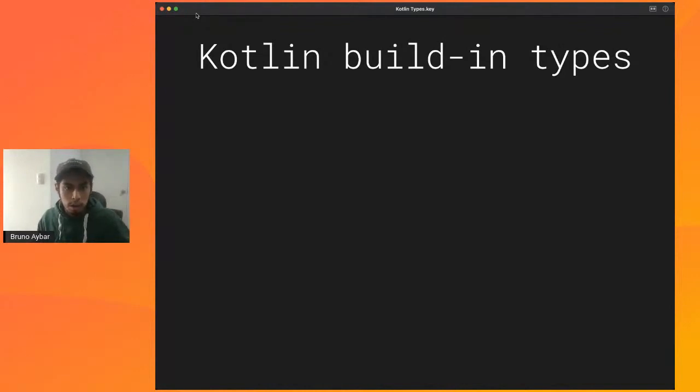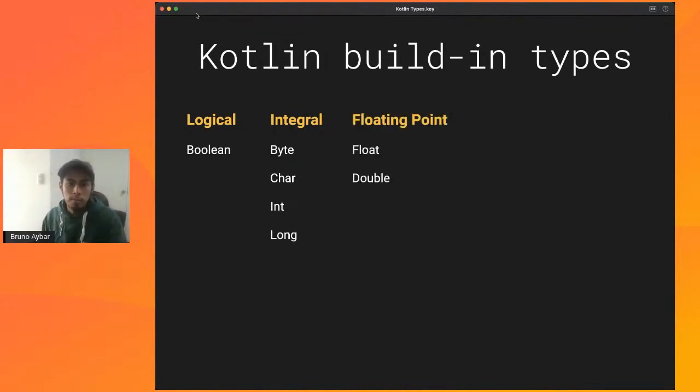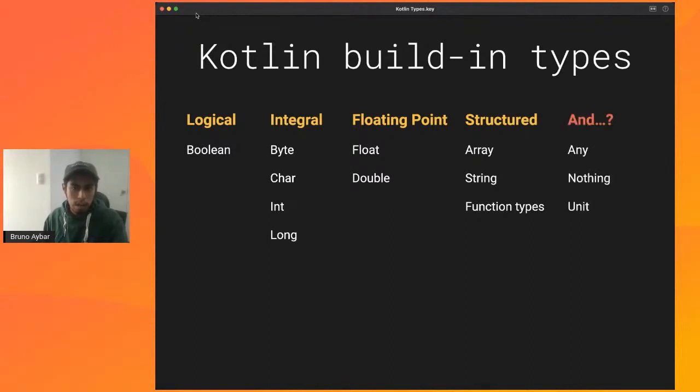Now we'll explore a little bit of those types that are built into the language itself. So we have the logical types such as Boolean. We have integral types: byte, char, int, long, and floating points such as float and double. We have even structure types: arrays, strings, and even function types that come within the language. Kotlin also has some special types, which are Any, Nothing, and Unit, and we'll be exploring each one of these during this presentation.